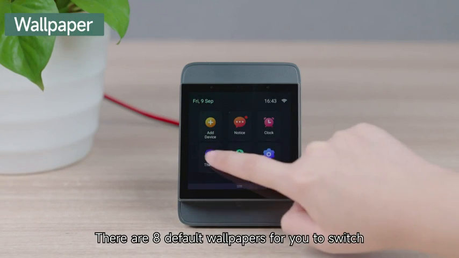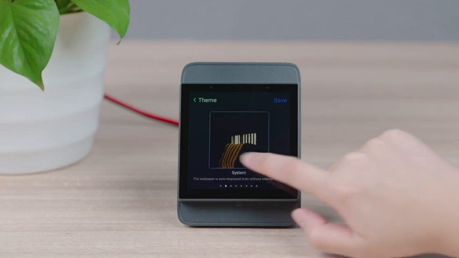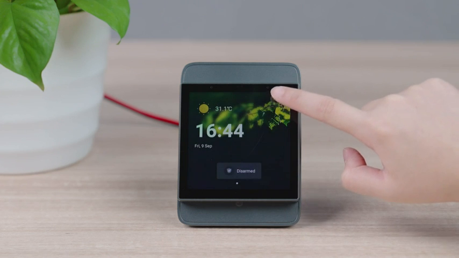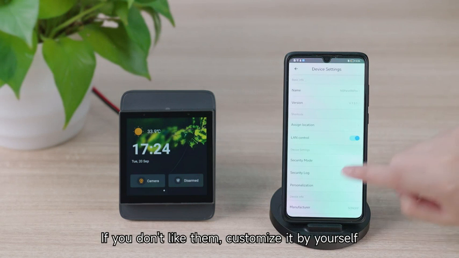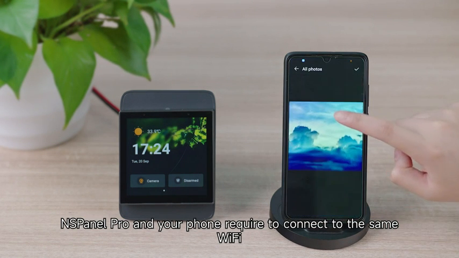There are 8 default wallpapers for you to switch. If you don't like them, customize it by yourself. NSPanel Pro and your phone require to connect to the same Wi-Fi.